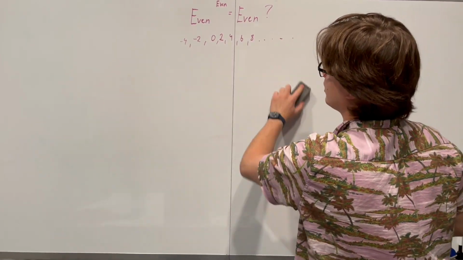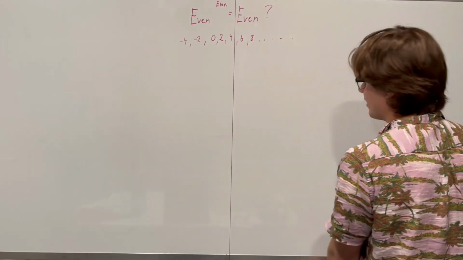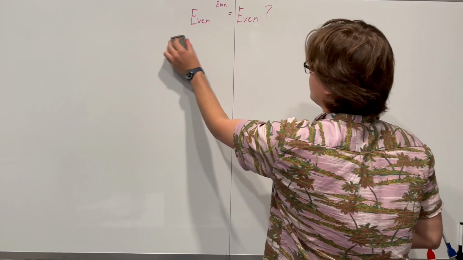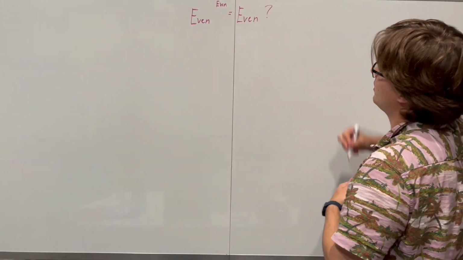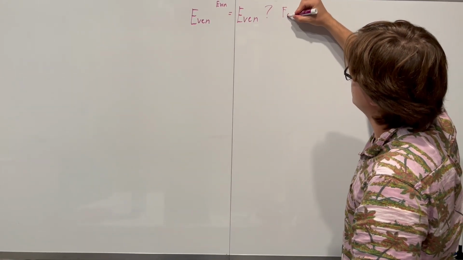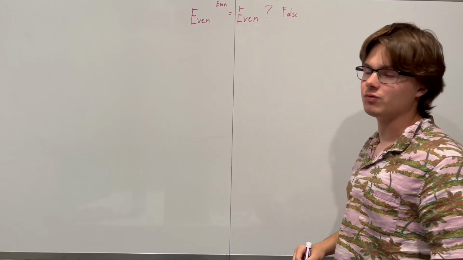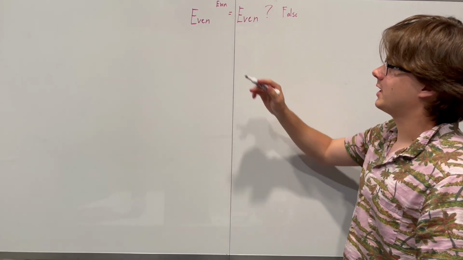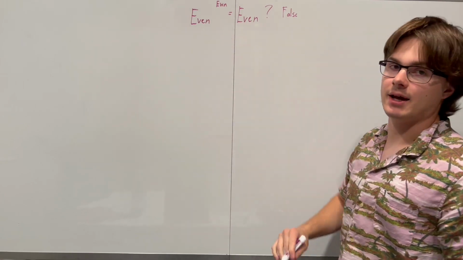So it's not true that for all even numbers to the power of all even numbers, they're going to be even. So that means that this statement is very clearly going to be false. But how do we prove this? Well, the very first thing we should do is write out the actual statement we originally asked, right?